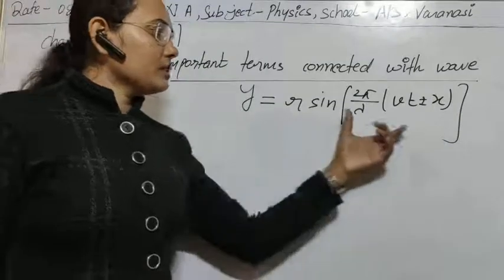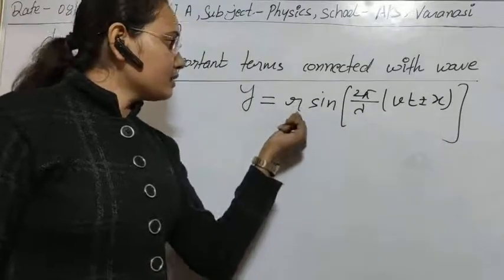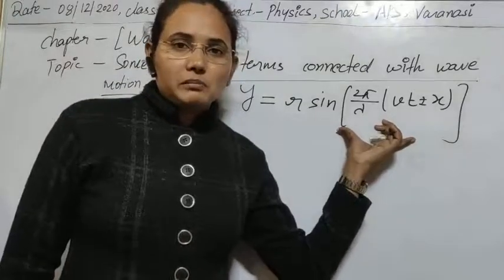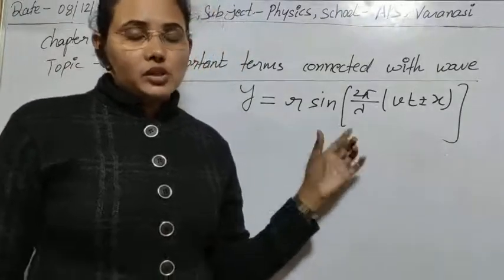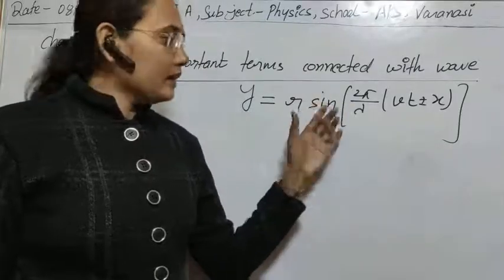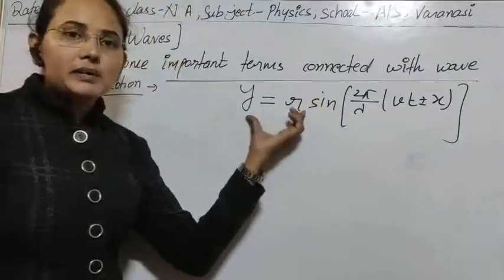If the value of sine is maximum, meaning the argument gives the maximum, you know the maximum value of sine theta is +1. In that case we obtain the maximum displacement.